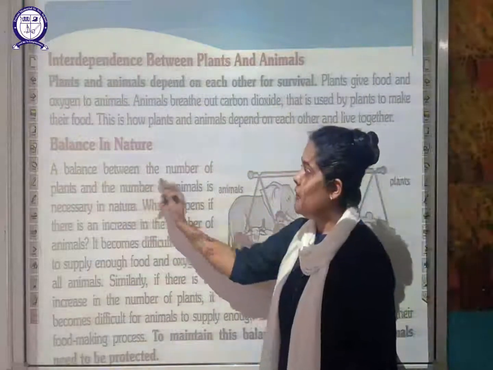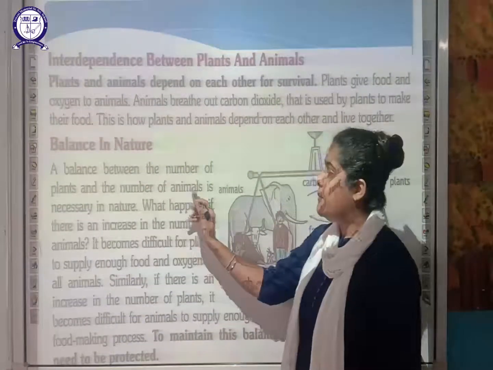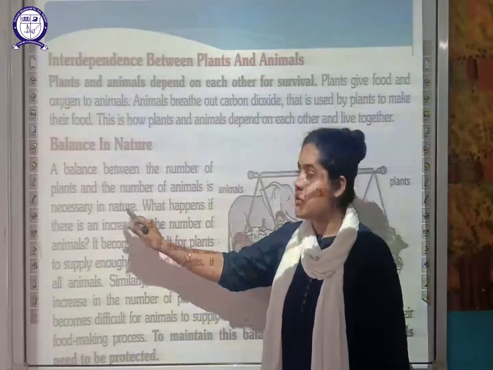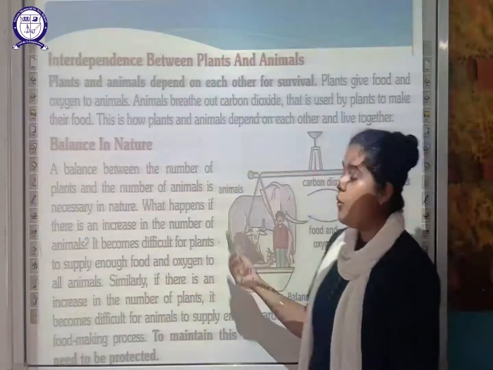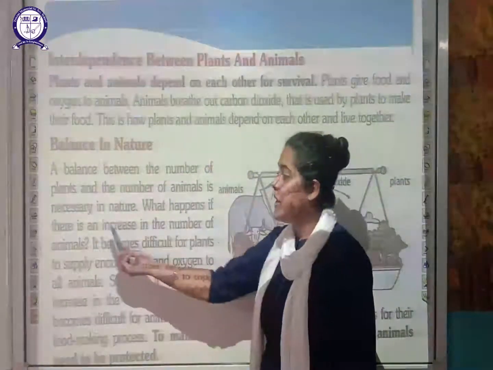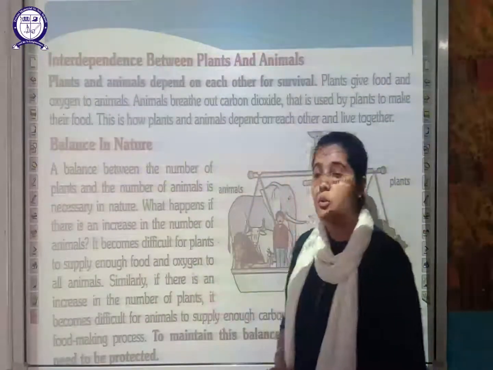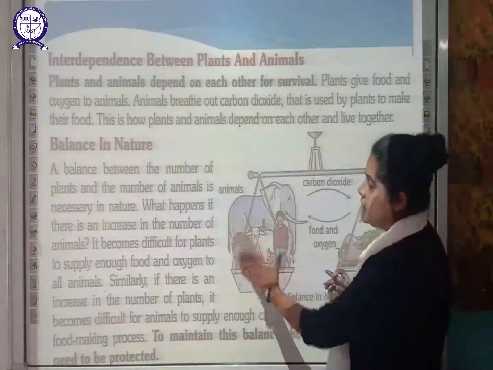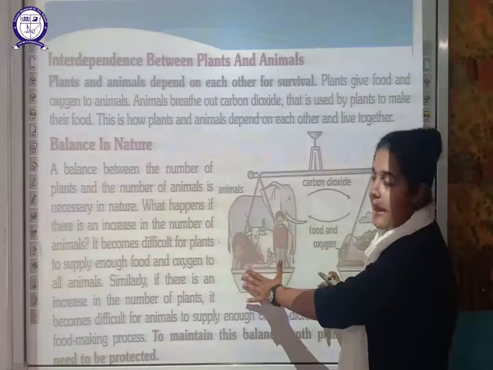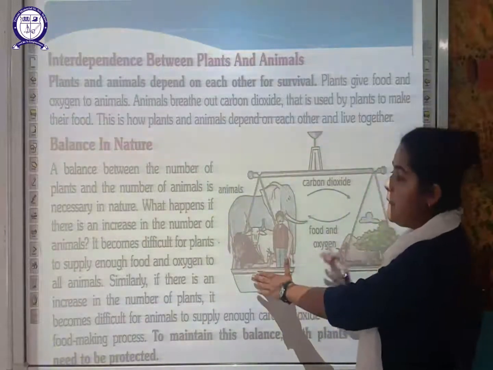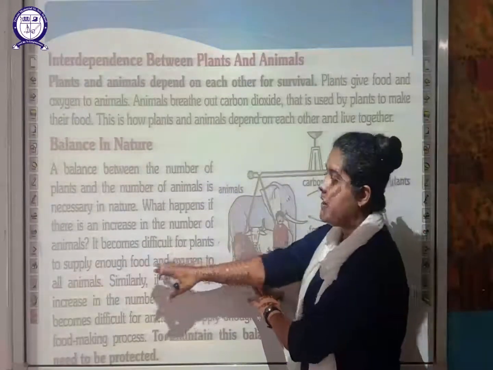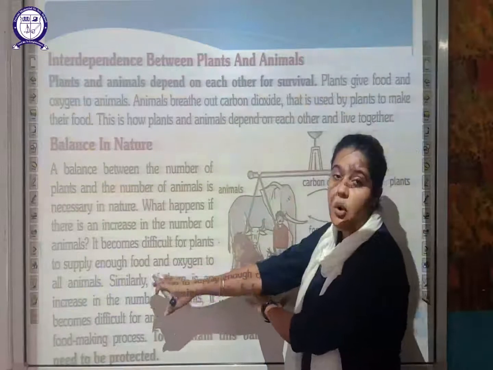So a balance between the number of plants and the number of animals is necessary in nature. There must be a balance. This needle should be at balance. What will happen, students, if there is an increase in the number of animals? Imagine if this portion of the balance increases, that is, the number of animals increases, then it will be difficult for the plants to supply enough food and oxygen to all the animals.